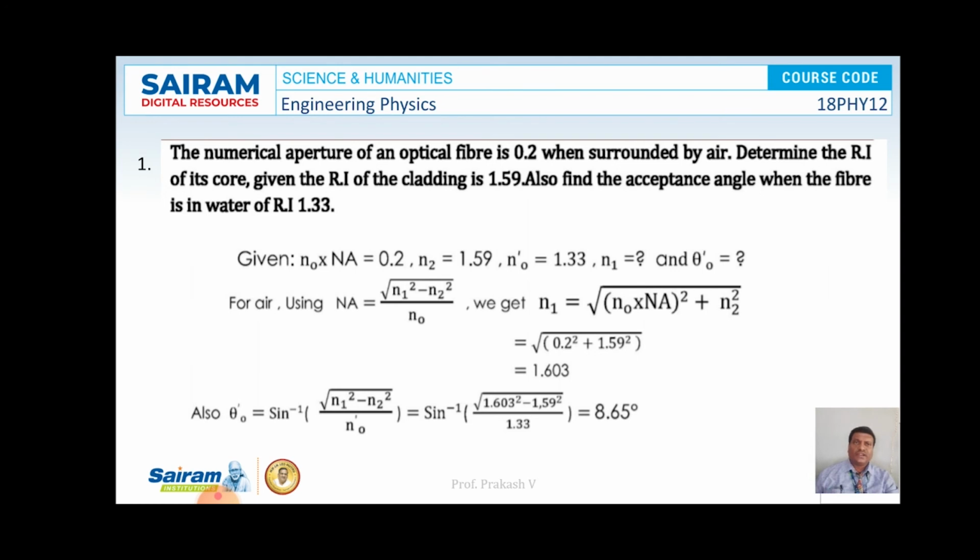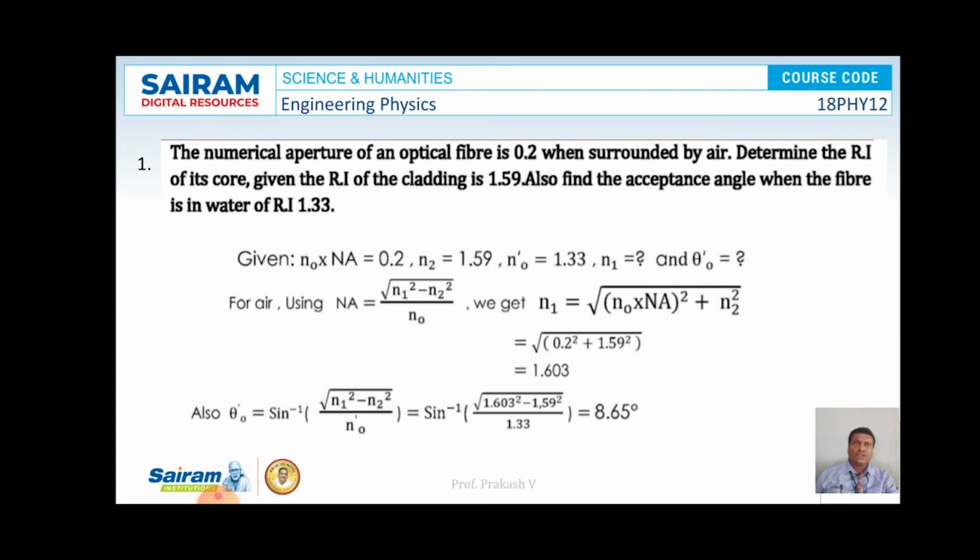Now let us concentrate on the problem. The numerical aperture of an optical fiber is 0.2 when surrounded by air. Determine the refractive index of its core given the refractive index of cladding is 1.59. Also find the acceptance angle when the fiber is in a medium of refractive index 1.33. So this is the problem given.